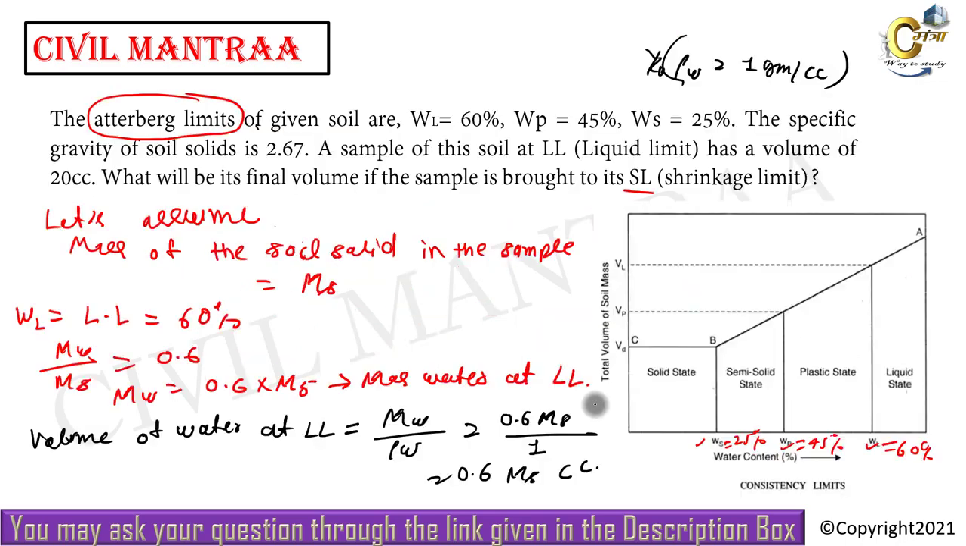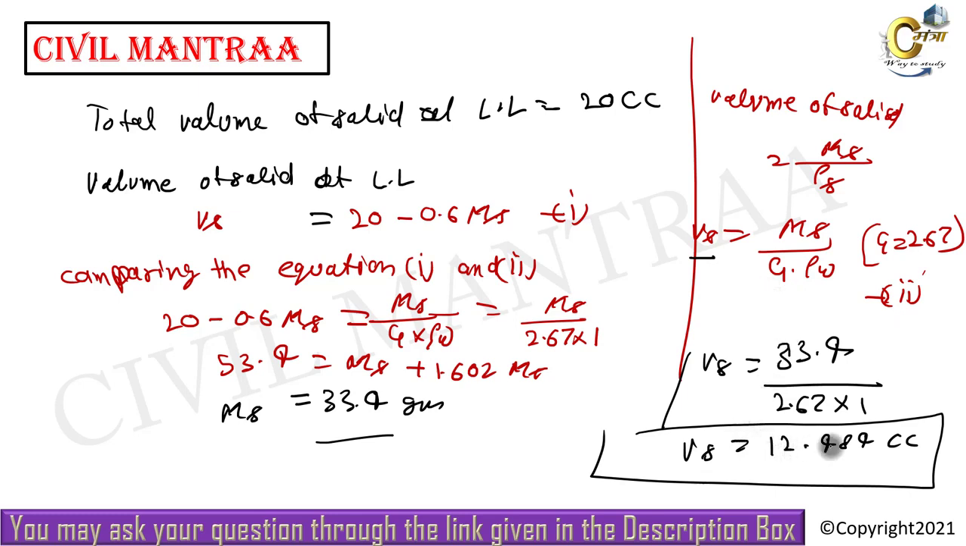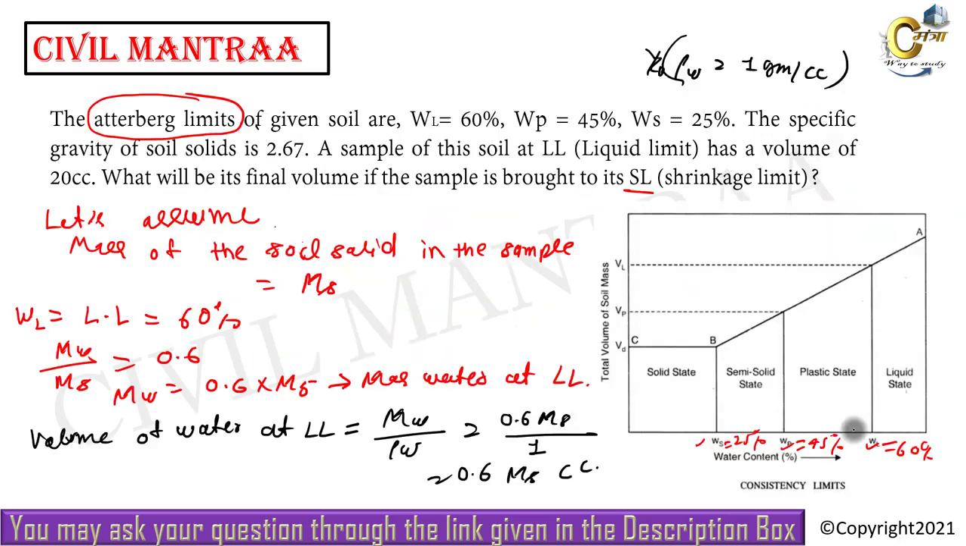What does the volume of solid mean? We know the volume of solid will remain the same in all states, whether it is the semi-solid state or plastic state or liquid state, and its value will be 12.484. But the volume of the water will change according to the water content. At liquid limit the water content will be more, and at plastic limit the amount of water will be less compared to the liquid limit, and the volume of the water at shrinkage limit will be more or less according to the plastic limit and the liquid limit.